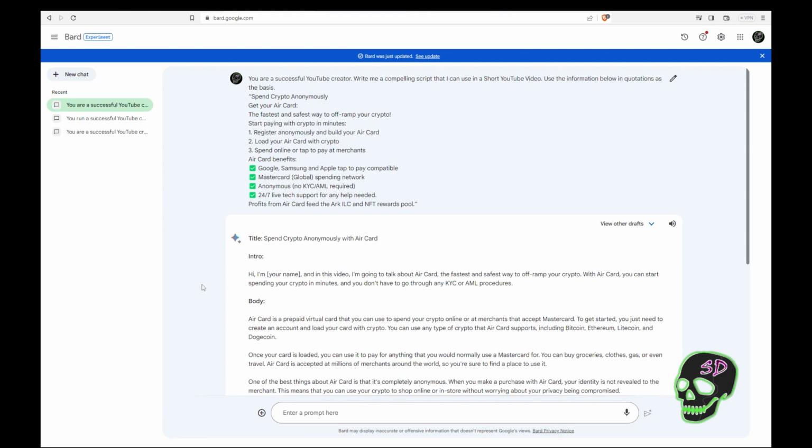So here we get this back. Again, how has Bard done it? They've broken it down a little bit differently. We have an intro, we have a body. We don't have the scenes, we don't have that other stuff. We just kind of have this. So let's take a look and see what Bard has done. Let's look at the intro.